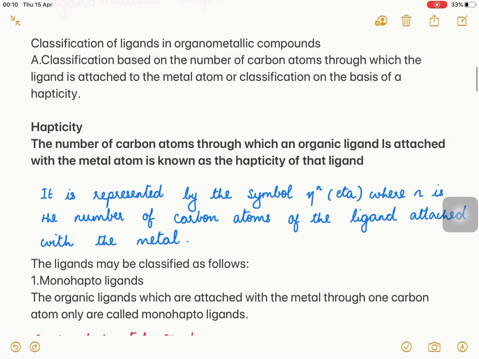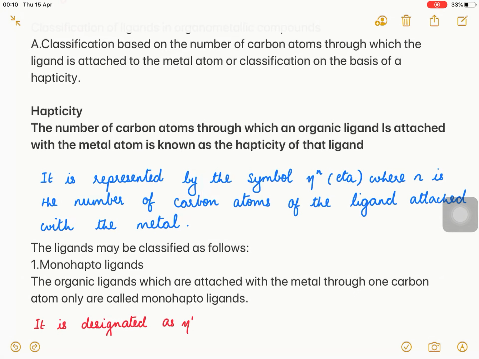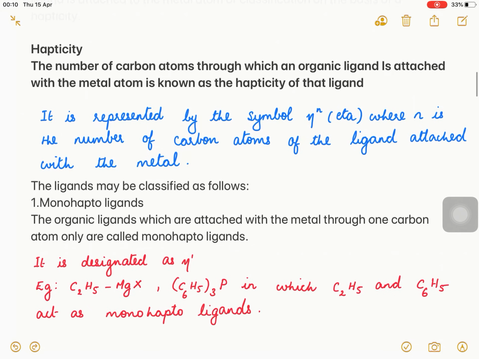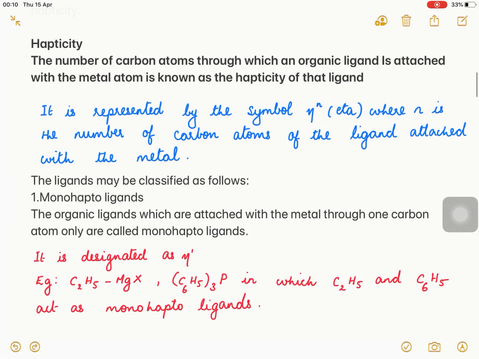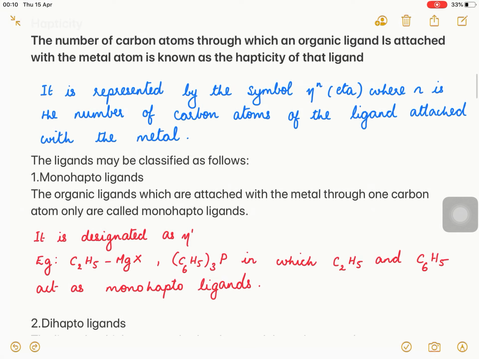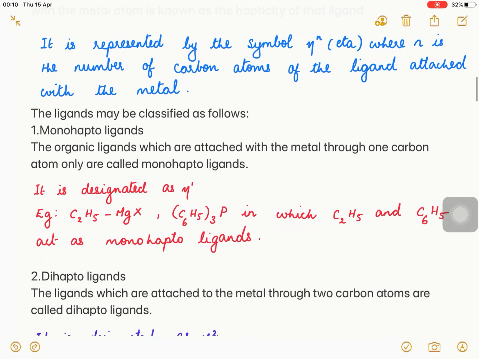The number of carbon atoms through which an organic ligand is attached with the metal atom is known as the hapticity of that ligand. It is represented by the symbol eta n, where n is the number of carbon atoms of the ligand attached with the metal. Now we'll see the classification. Ligands can be classified as monohapto, dihapto, trihapto, tetrahapto, etc.